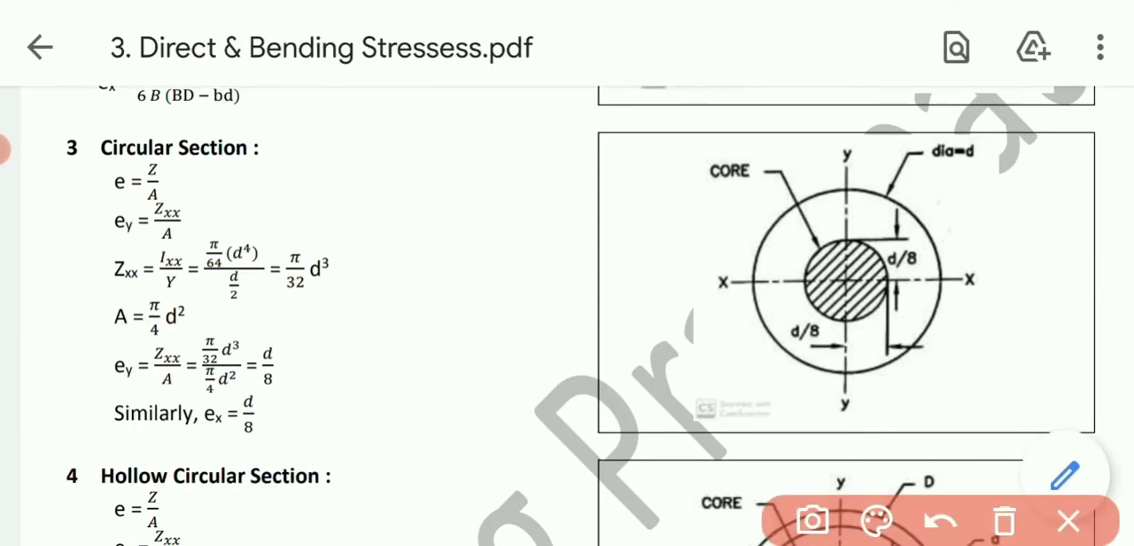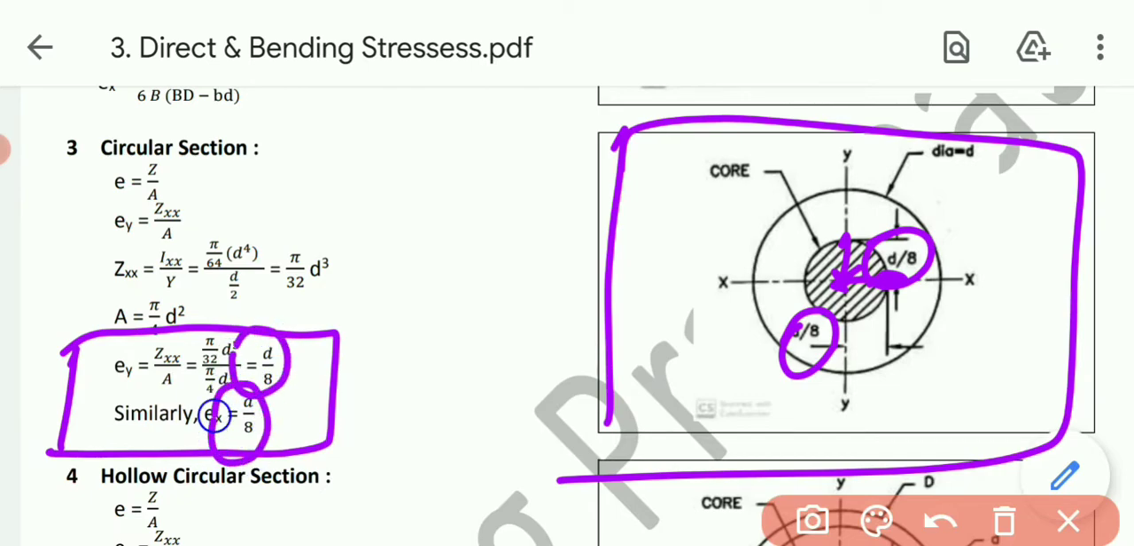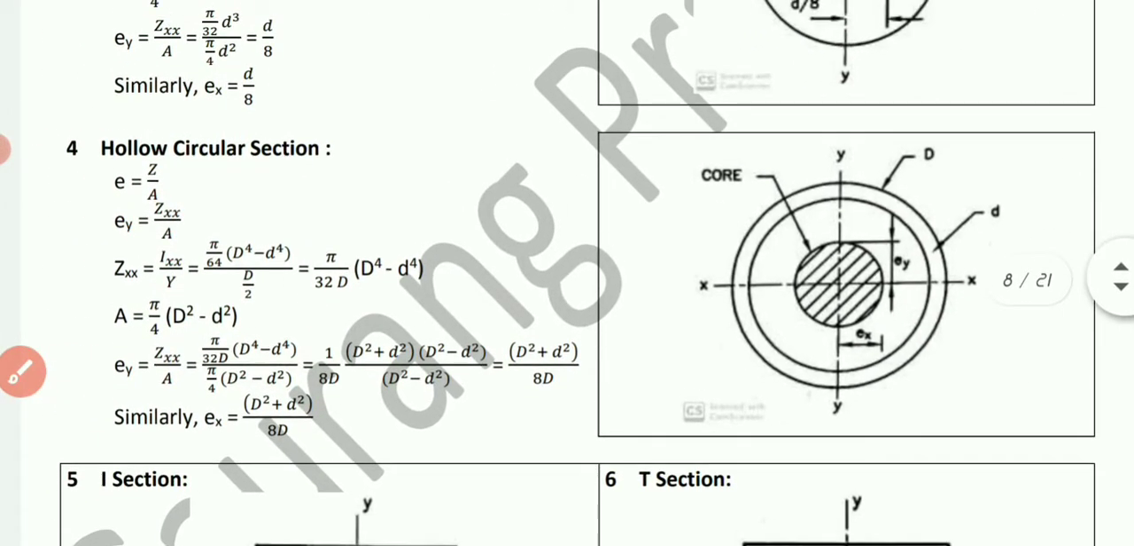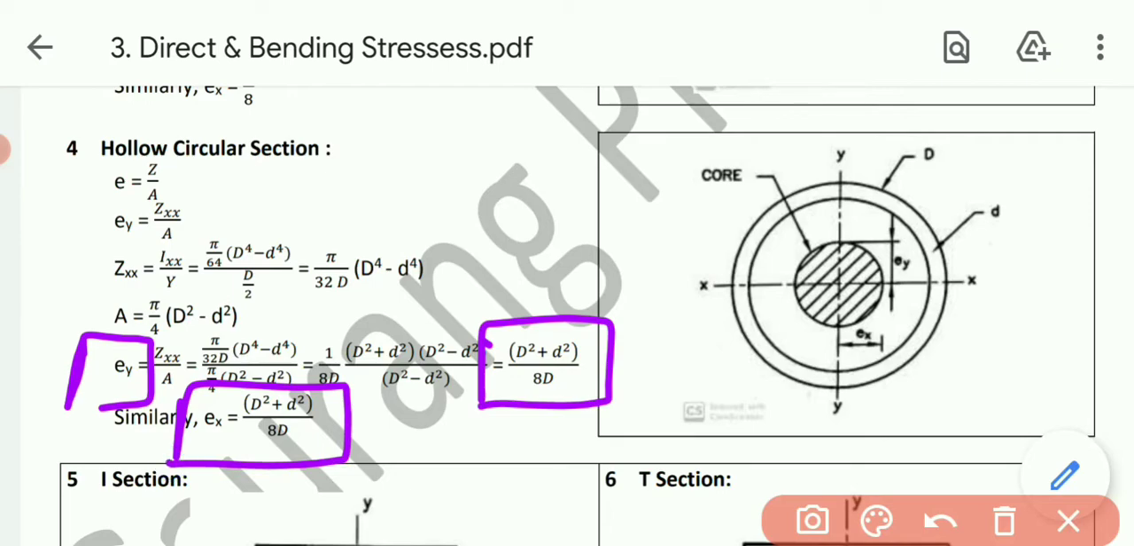Then circular section, this one. The core or kernel of the section will be this one d by 8 and this one also d by 8, so 1/8 of the diameter. So Ex and Ey both equal d by 8, diameter divided by 8, that is for the circular section. Then for hollow circular section, Ey is capital D square plus small d square divided by 8 times capital D. Similarly, Ex is also the same, capital D square plus small d square divided by 8 into capital D, where capital D stands for outer diameter while small d stands for inner diameter.